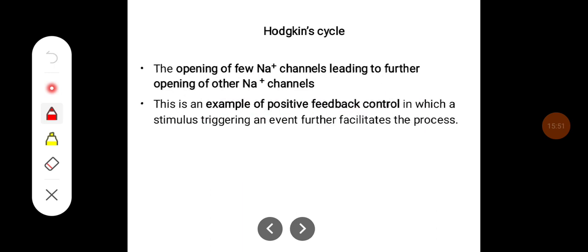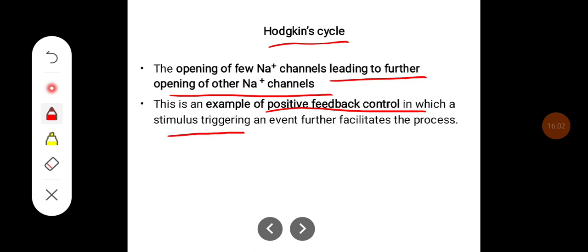The opening of a few sodium channels leading to further opening of sodium channels is called the Hodgkin cycle, and this is an example of positive feedback control, in which triggering of an event further facilitates the process.